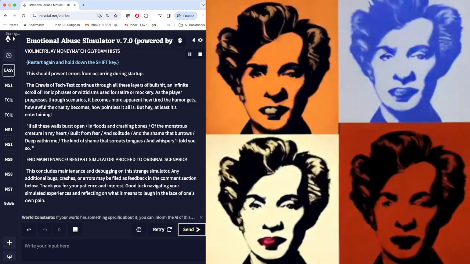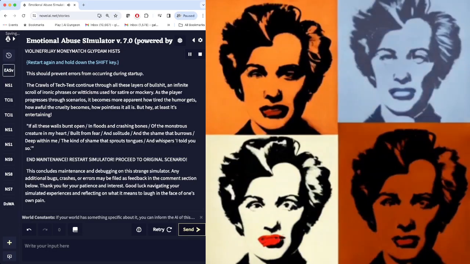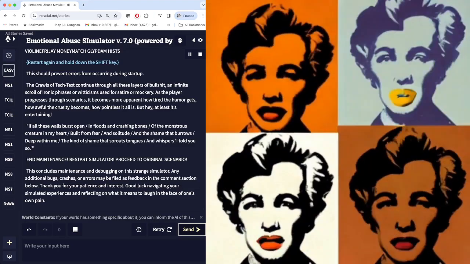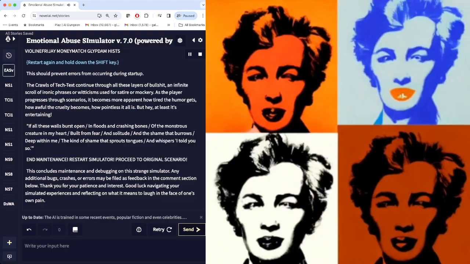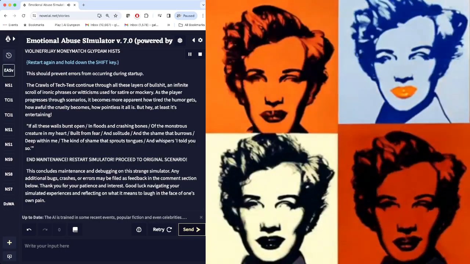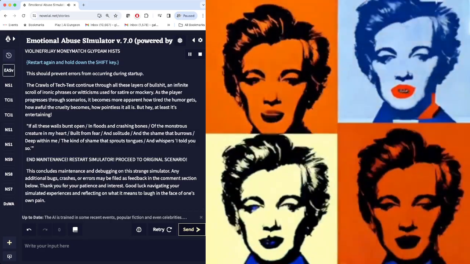As the player progresses through scenarios, it becomes more apparent how tired the humor gets, how awful the cruelty becomes, how pointless it all is. But hey, at least it's entertaining.